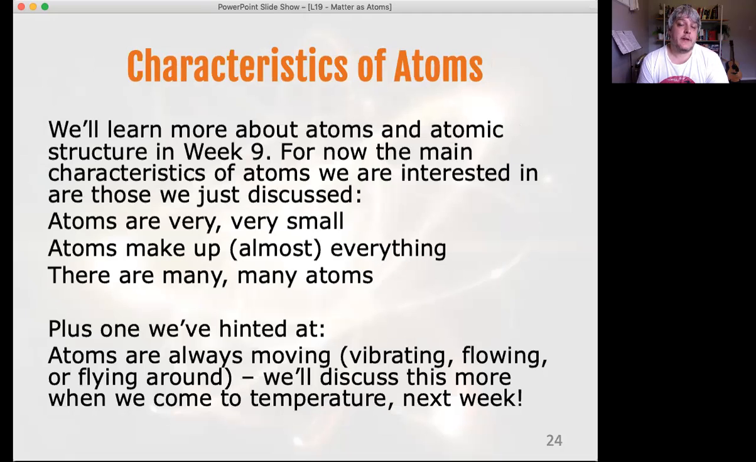We're going to look a bit more into the characteristics of atoms. I've said week 9 in that slide. This is from semester 2, apologies for that. It's just in a different lesson. We will come back and look a bit more into atoms and their properties.